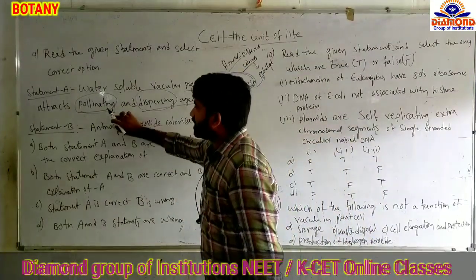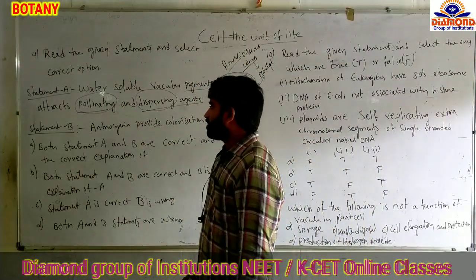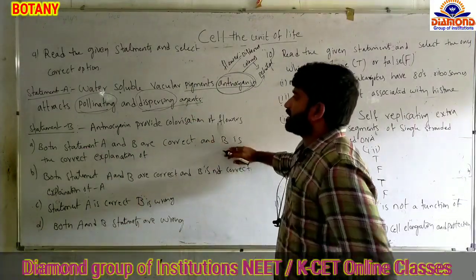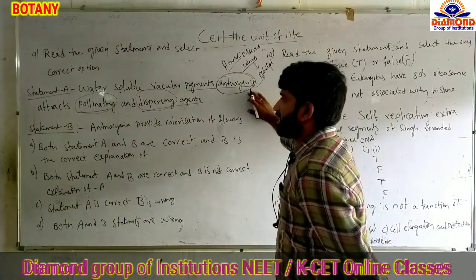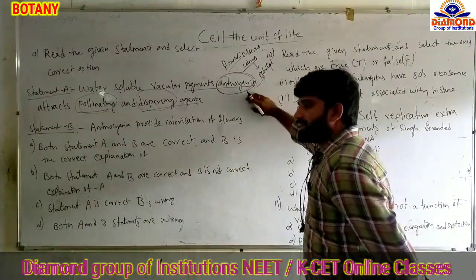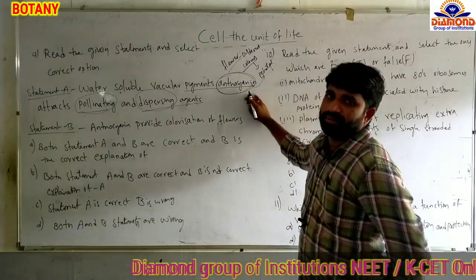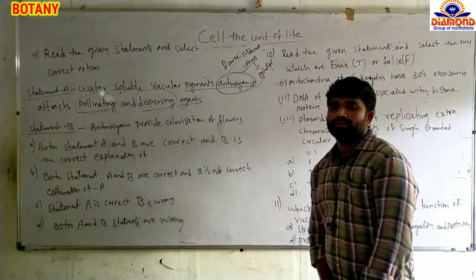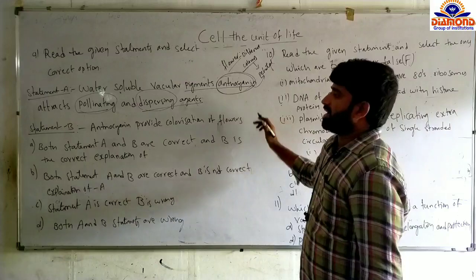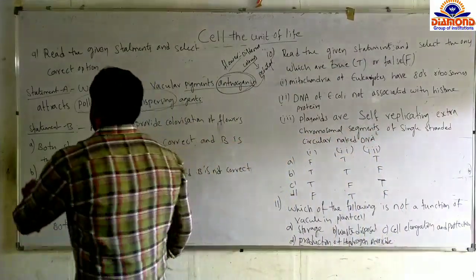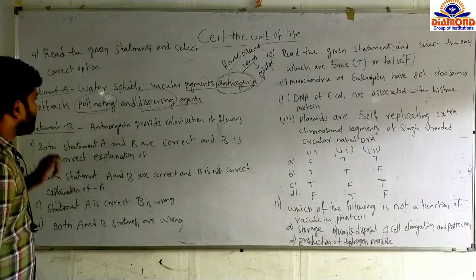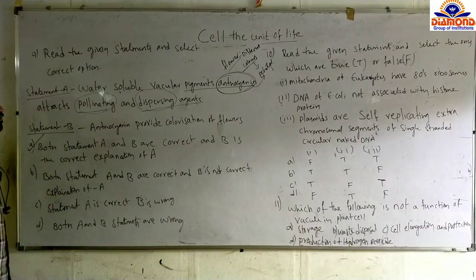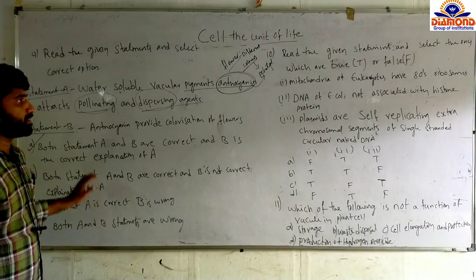So what are the options given for statement A and statement B? Both are correct. So option A: both statement A and B are correct, and B is a correct explanation for A. Here in statement A, flower petals contain anthocyanin pigments, and these anthocyanin pigments seen in a flower are helpful for the pollination. So both statements A and B are correct, and statement B is a proper explanation of A. So the answer is A. Both of the statements are correct, and B is a correct explanation for that.